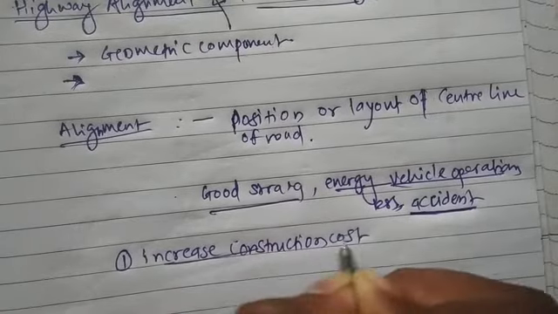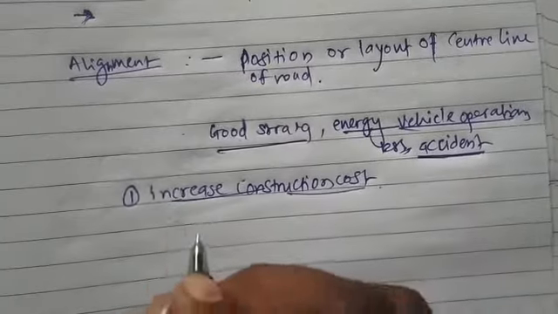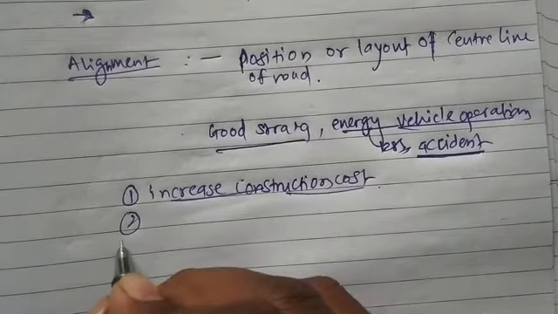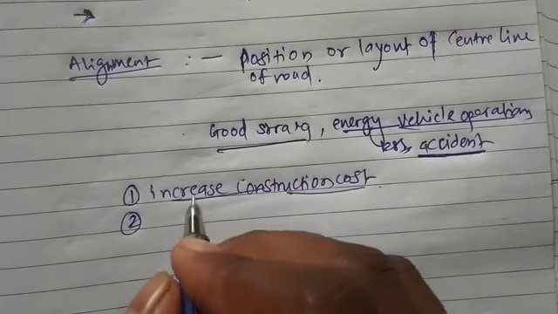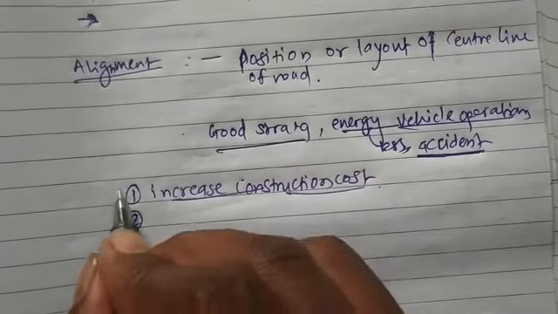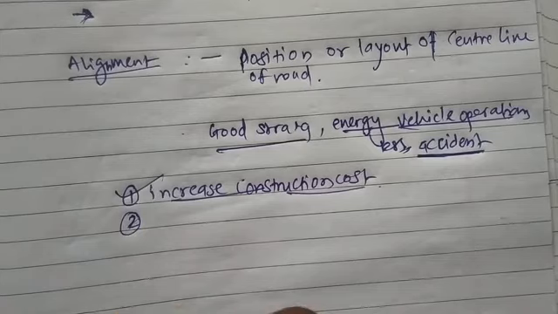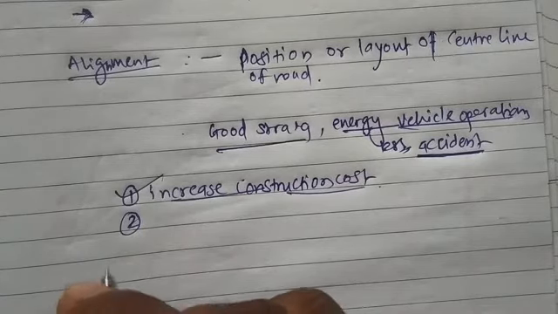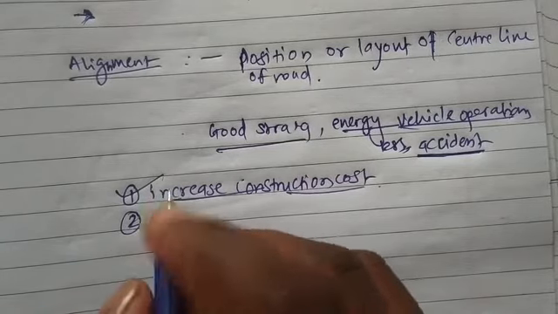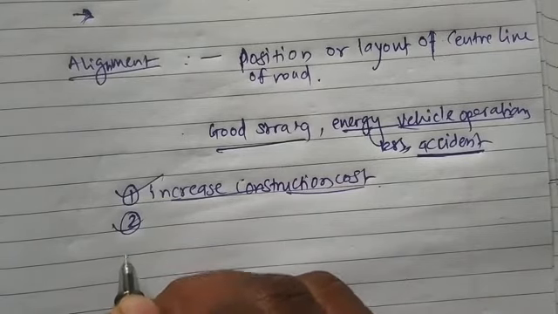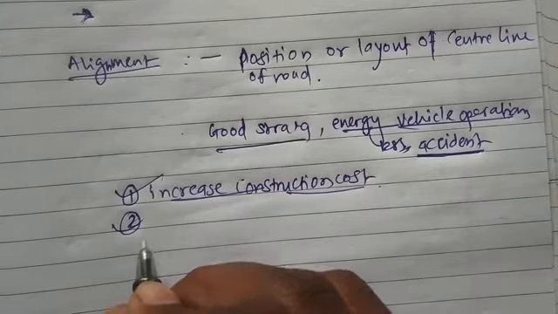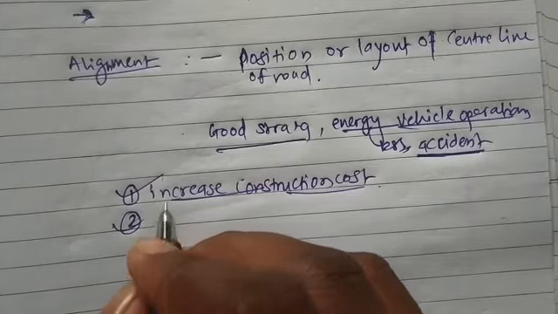If you do not select the alignment of road properly, it may be the possibility that the construction cost can increase due to this not properly planned alignment. Okay, the second thing which may happen, that is, it may increase the maintenance cost.